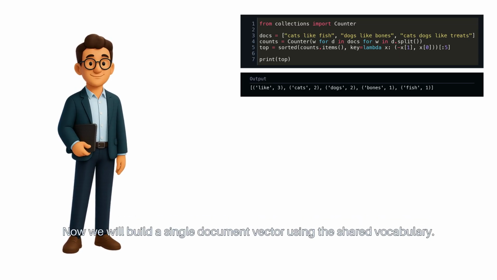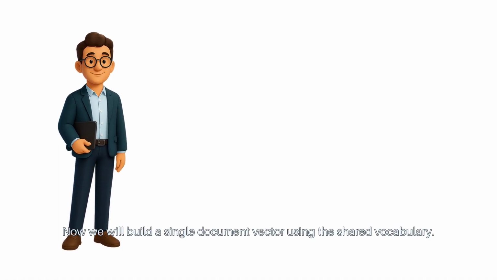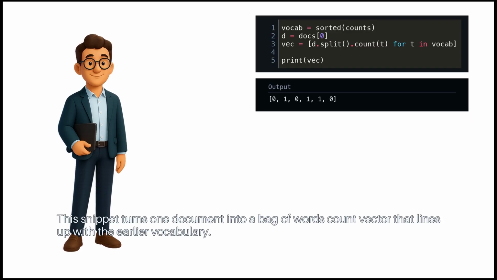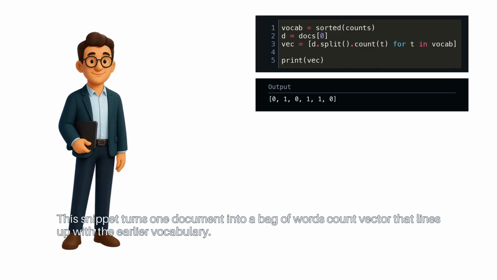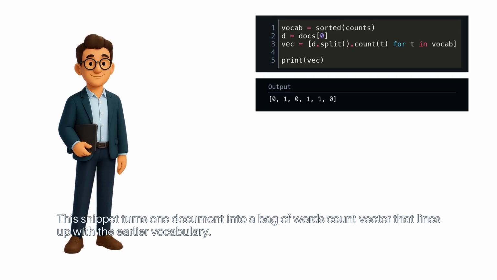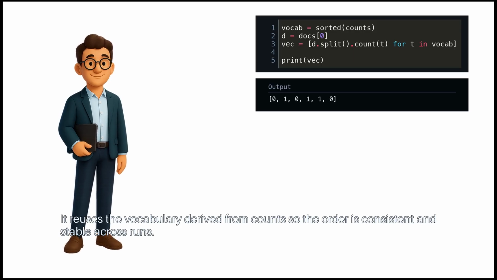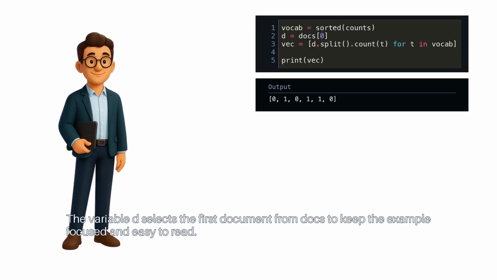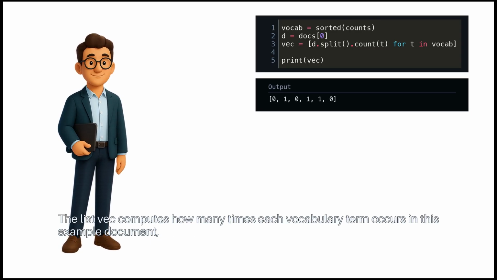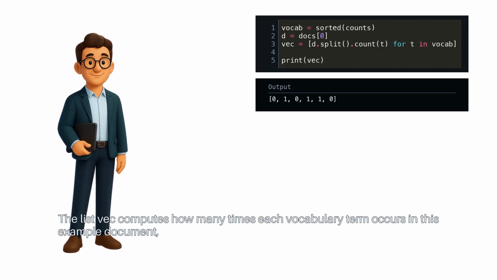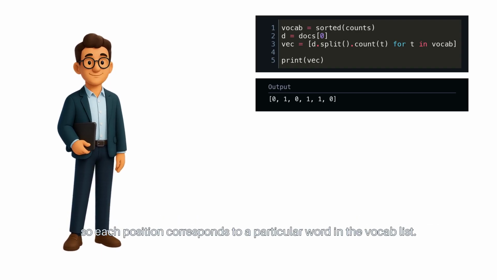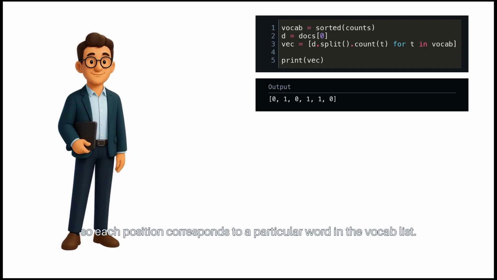Now we will build a single document vector using the shared vocabulary. This snippet turns one document into a bag of words count vector that lines up with the earlier vocabulary. It reuses the vocabulary derived from counts so the order is consistent and stable across runs. The variable d selects the first document from docs to keep the example focused and easy to read. The list vec computes how many times each vocabulary term occurs in this example document. So, each position corresponds to a particular word in the vocab list.